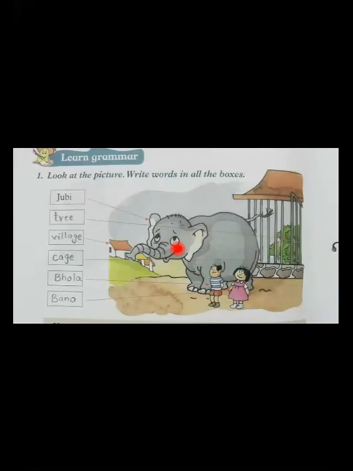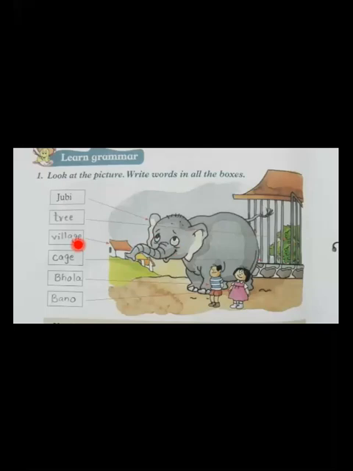Here we write tree. This box is matched with the tree. So we will write here tree. Please write tree in this box. In the next box, we will write village because it is matched with there are so many houses, and this is called village. Hurry up, write village.